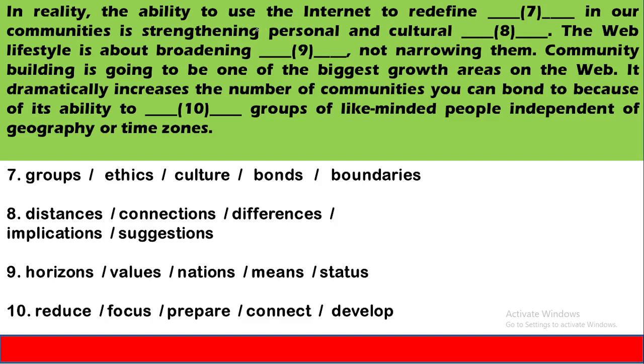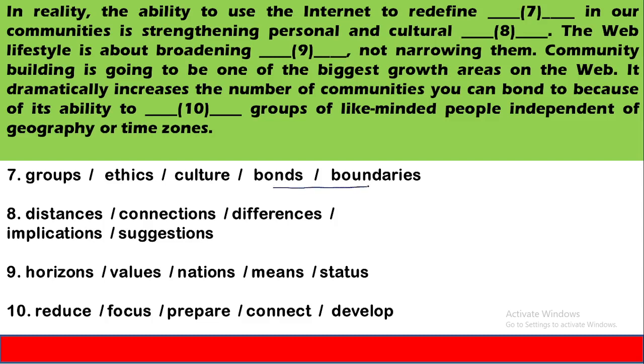So accordingly, we have to comprehend the meaning and pick the appropriate word. The ability to use the internet to redefine. It means ability to use the internet to redefine what? Groups, ethics, culture, bonds, and boundaries.